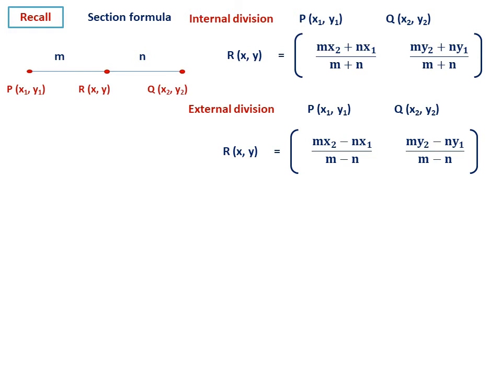Actually, we can also take n equal to minus n. So it is (mx2 minus nx1) by (m minus n) and (my2 minus ny1) by (m minus n). So n is replaced by minus n. So this is the understanding.